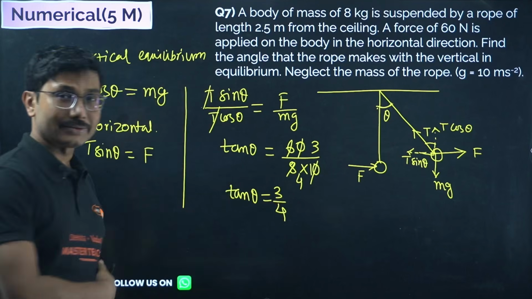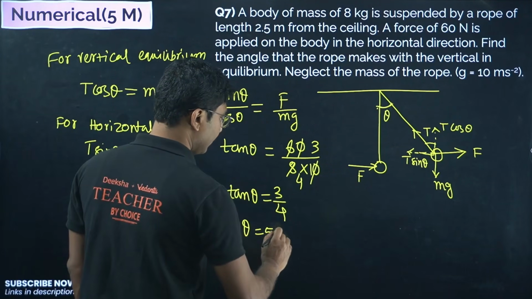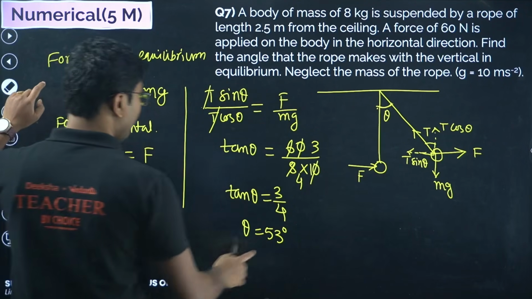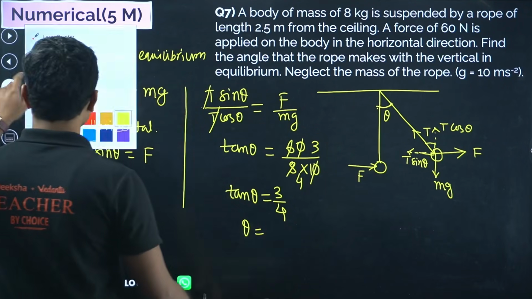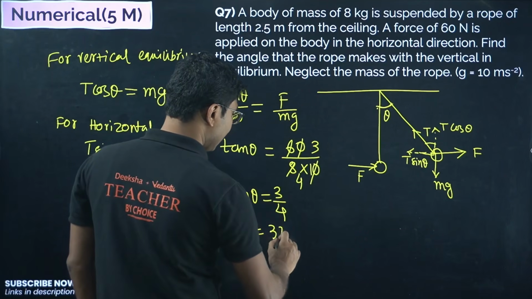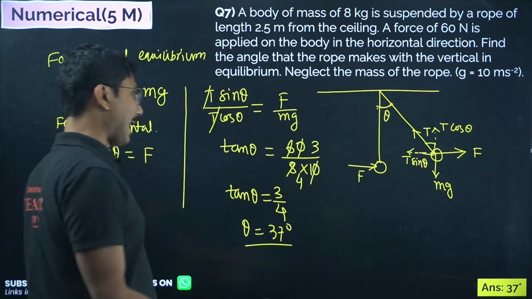So if tan theta is 3 by 4, then theta must be equal to 53 degrees. Okay, sorry, not 53, 37 degrees. Tan theta equals 4 by 3 is 53 degrees. Tan theta equals 3 by 4 is 37 degrees. So the angle is 37 degrees.